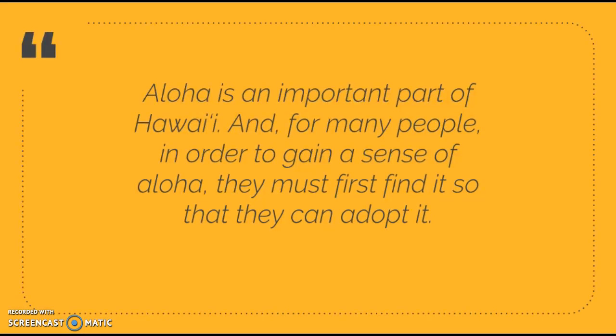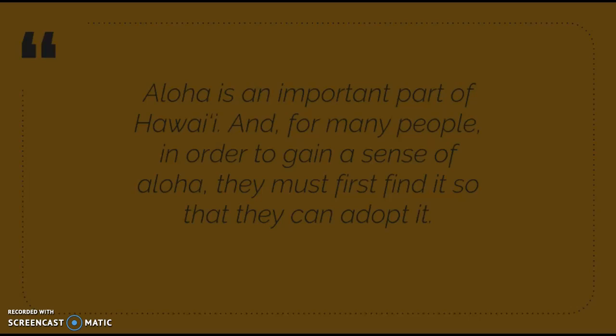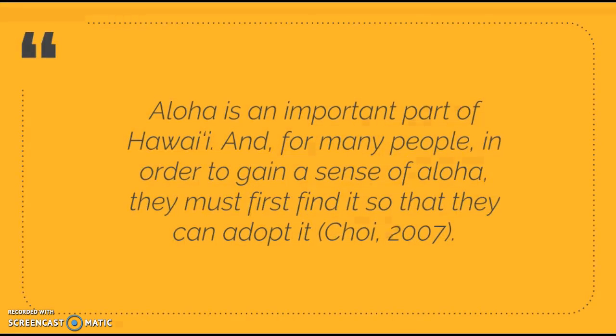Here's another sentence. Now this sentence is actually paraphrasing the previous sentence. Let's read it. Aloha is an important part of Hawaii, and for many people, in order to gain a sense of aloha, they must first find it so they can adopt it. Again, because this is a paraphrase from a book, we need to include an in-text citation. In order to do so, we would use the same format as a direct quote. We'd include the author's last name followed by the year of publication. That would be placed within parentheses and located at the very end of the sentence.